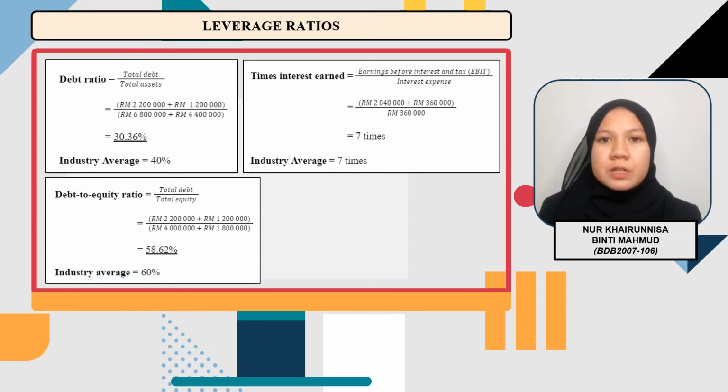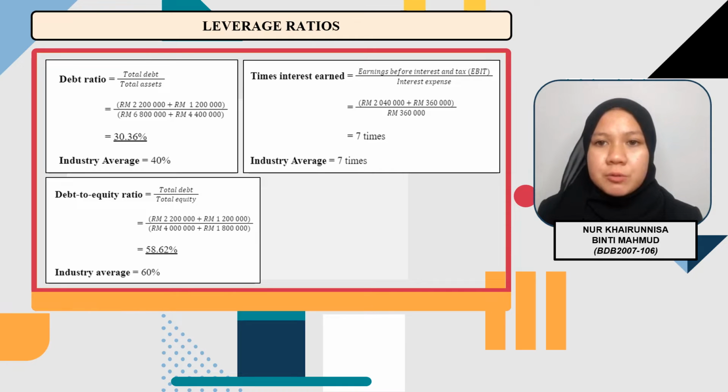For debt ratio, the answer will be 30.36%. Meanwhile, the industry average is 40%. The comment is a debt ratio of 30.36% is lower than the industry average, which is 40%. The lower the ratio, the better it is, as it will reduce the potential losses that may occur. How to improve the ratio? Hikmat Bati Berhad should not take any additional debt. This helps to ensure that they can manage their debt repayments properly.